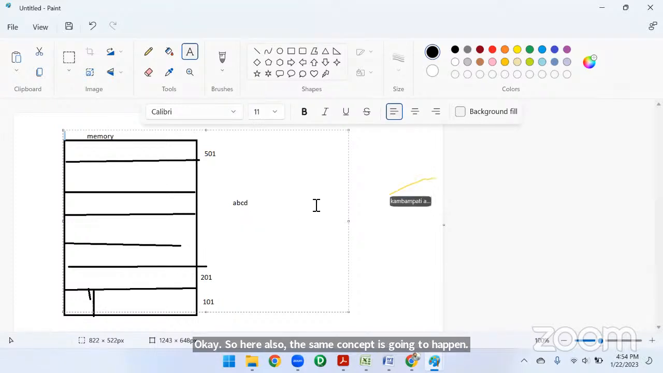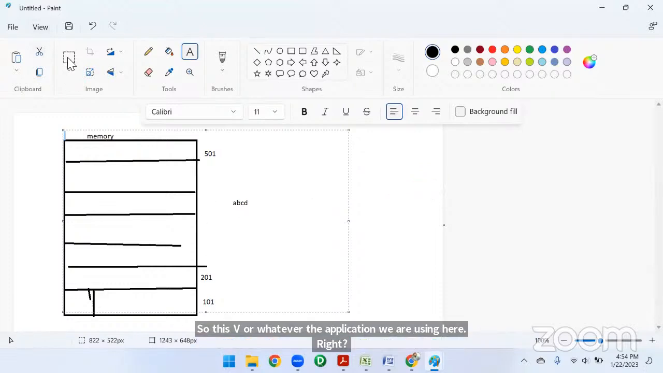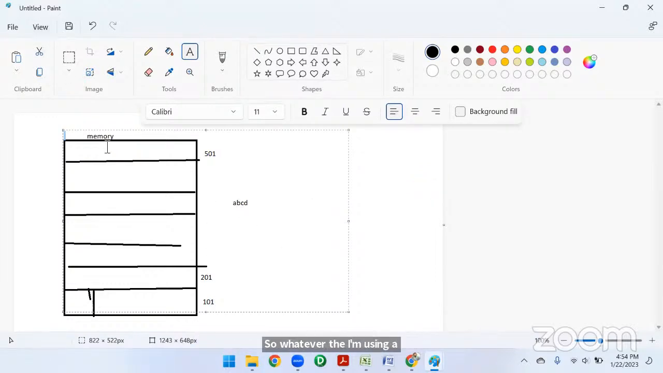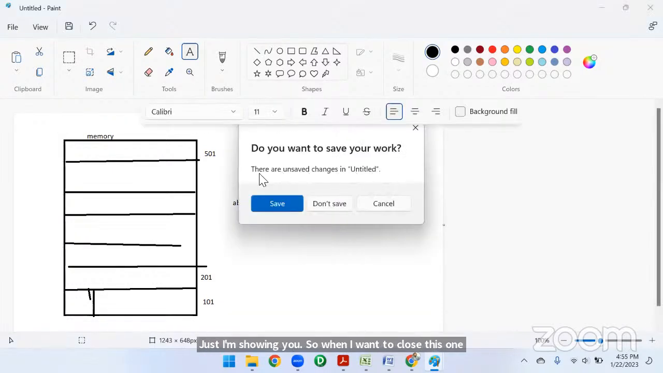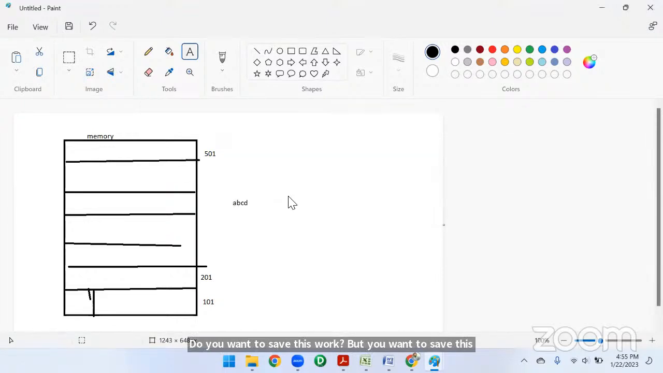Whatever application we are using here, I'm using Paint here. This one I didn't save permanently, I'm just showing you. When I want to close this one, it will ask you to save this permanently, right? It will say there are unsaved changes. Do you want to save this work, or do you want to save this file permanently? When you click on yes, it will show you where to save. Okay, where to save this file, it will ask you.